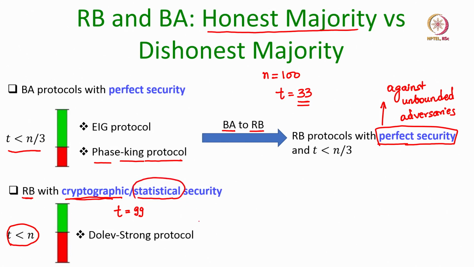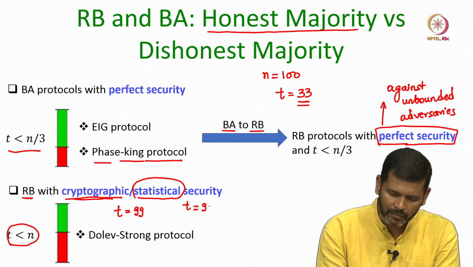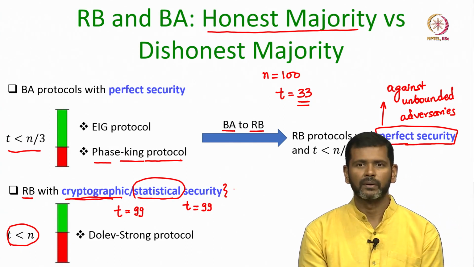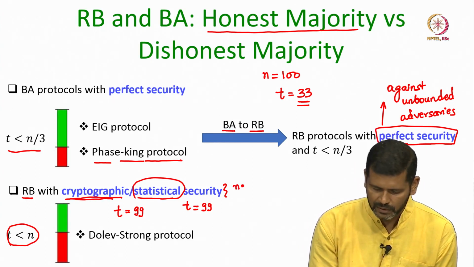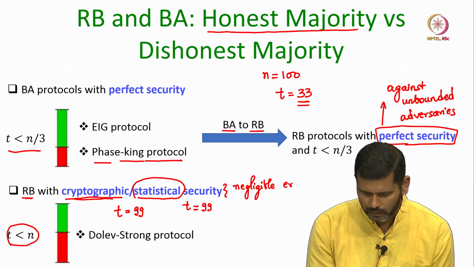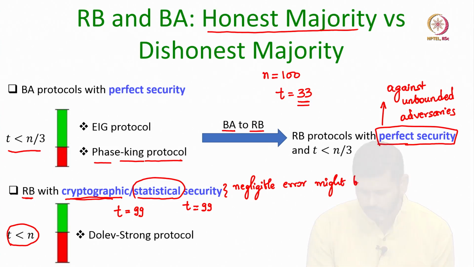Namely, even if the adversary is computationally unbounded, we can have a statistically secure version of the Dolev-Strong protocol where we can tolerate up to 99 corruptions. However, the notion of security will be cryptographic or statistical. That means a negligible error might be there in the properties achieved.